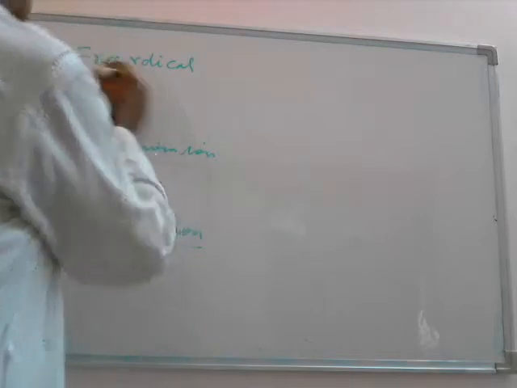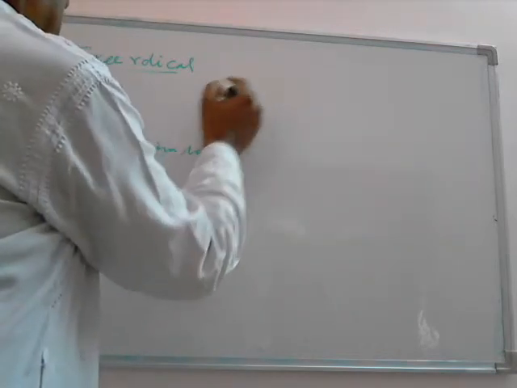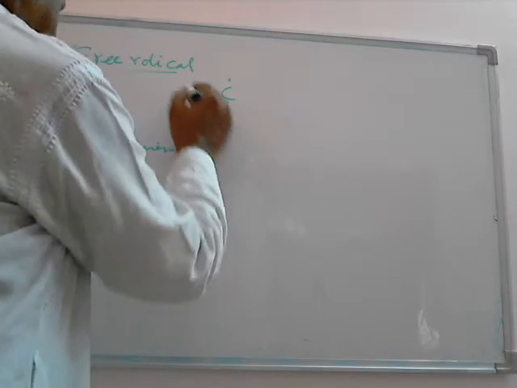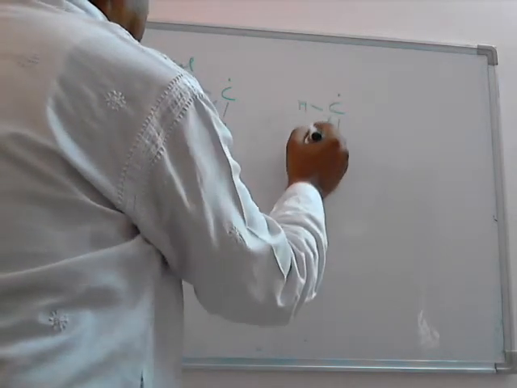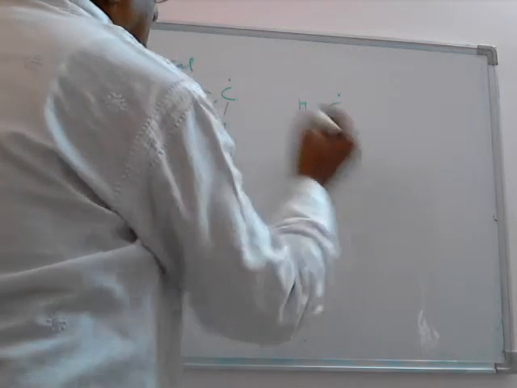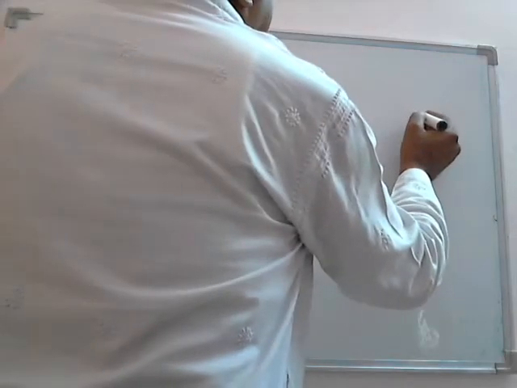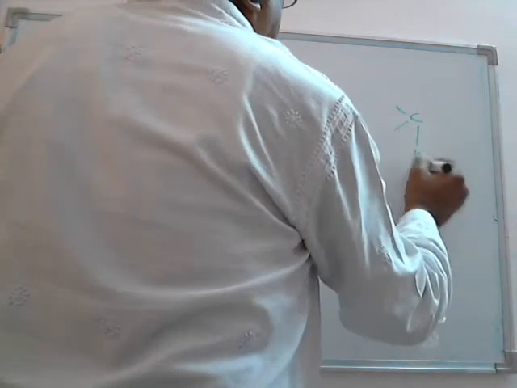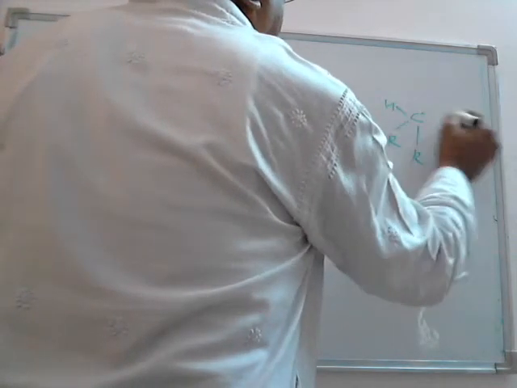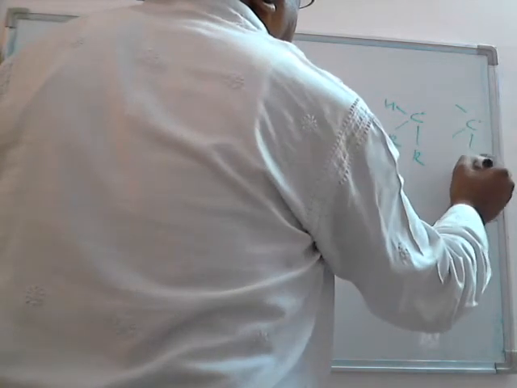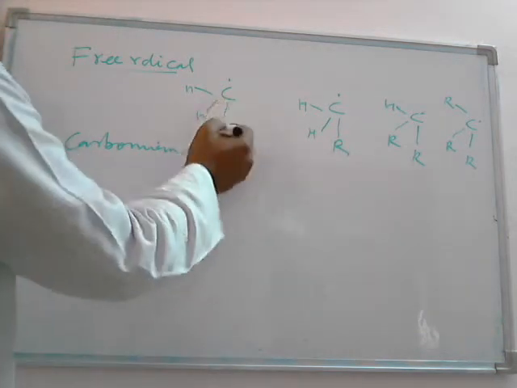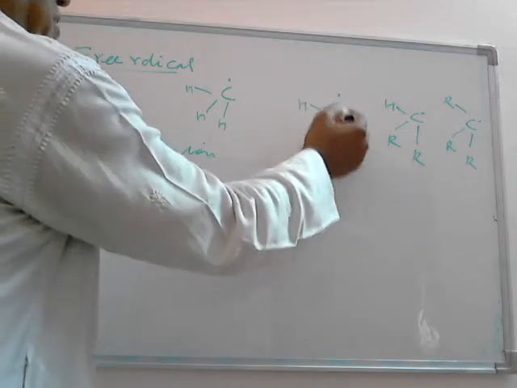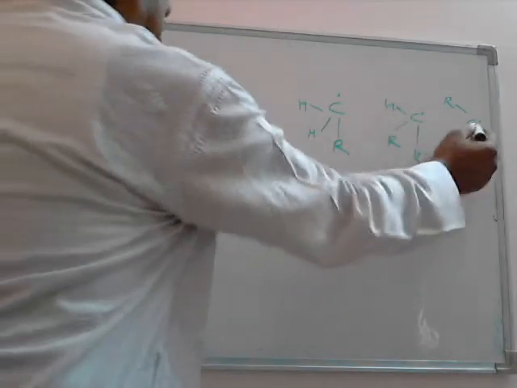In organic chemistry, when the carbon carries an unpaired electron attached with 3 hydrogen atoms, or attached with 2 hydrogen atoms and R, where R are alkyl groups, maybe methyl, ethyl, propyl, etc. This type of free radical is called the methyl free radical. This is the primary free radical. This is the secondary free radical. This is the tertiary free radical.